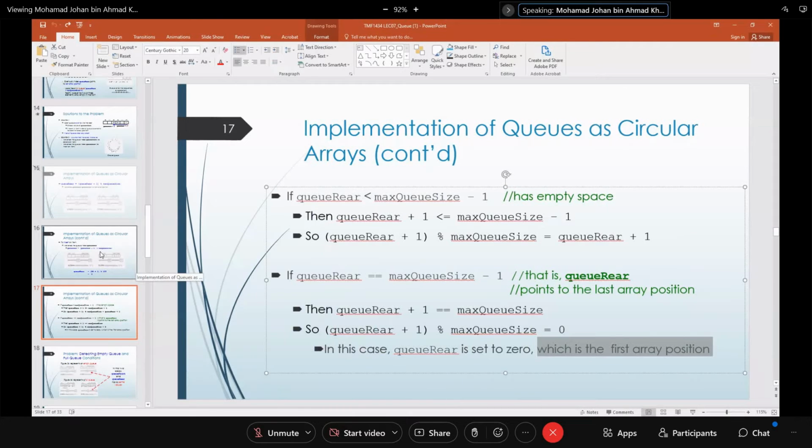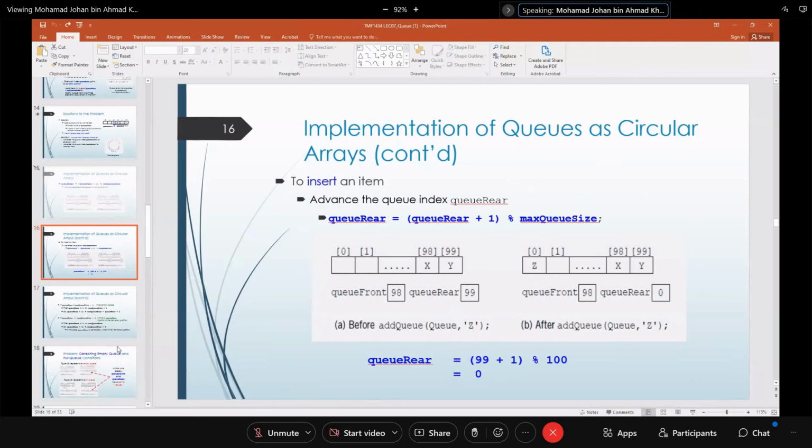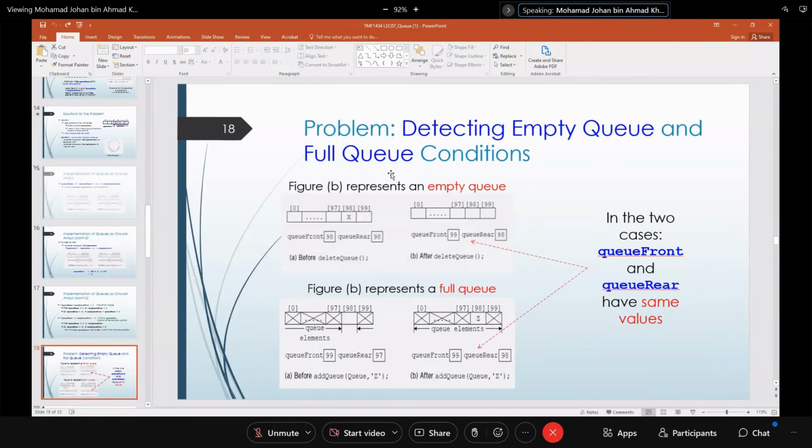This implementation has a problem. So what is the problem? Assume queue front has a value x at 98, and queue rear is 98. If you delete it, that means queue front is 99, queue rear is 98. When you delete this one, there is nothing here, so it's an empty queue.